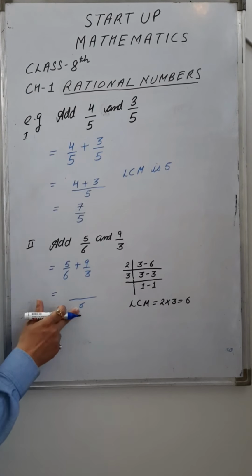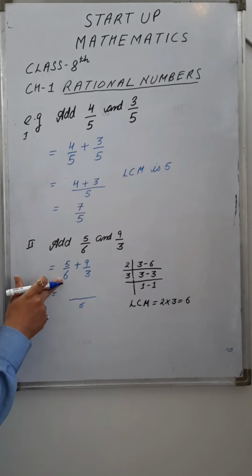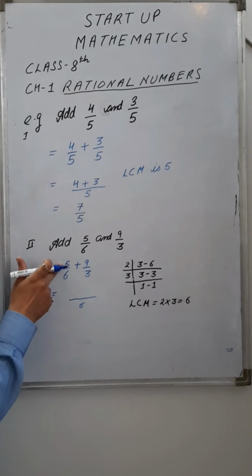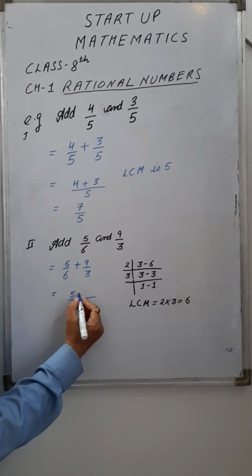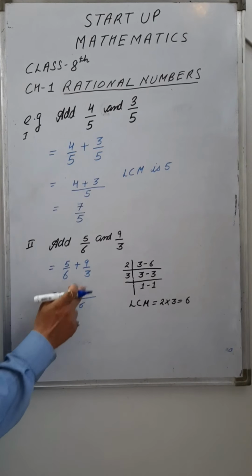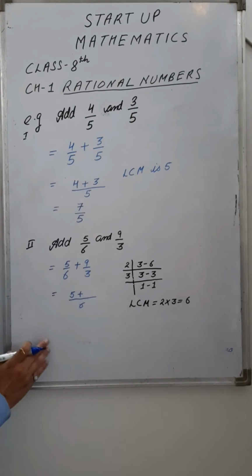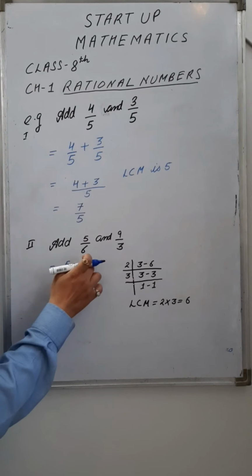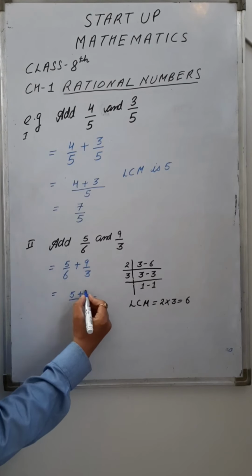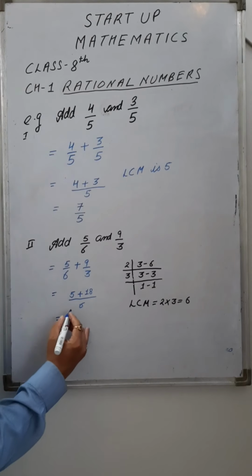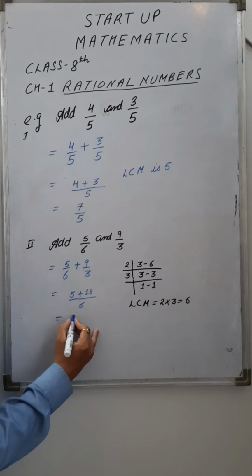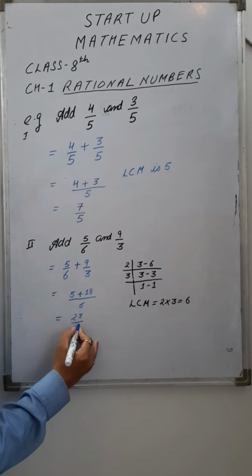This 6 is divided by the denominator of the first rational number. So 6 divided by 6, the quotient is 1, and that 1 is to be multiplied with 5. The answer is 5. Plus as it is. Now 6 divided by 3, the quotient is 2 and is to be multiplied with 9. The answer is 18. Add the numerator part: 5 plus 18, 23, and the denominator as it is.